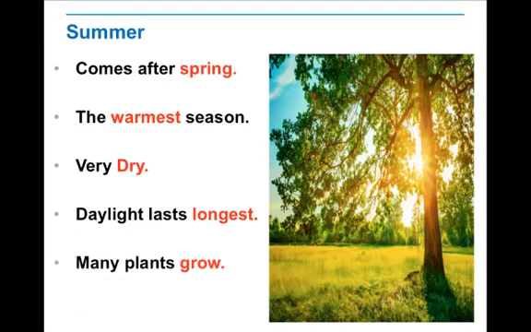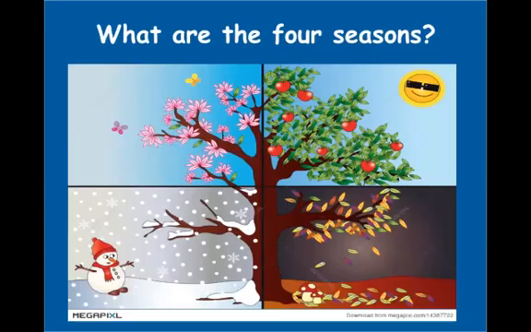Many plants grow, so we can see a lot of trees in summer, and baby animals grow because they were already born in spring. Any problem in this? Now let's begin today's lesson, which are the 2 remaining seasons, fall and winter.